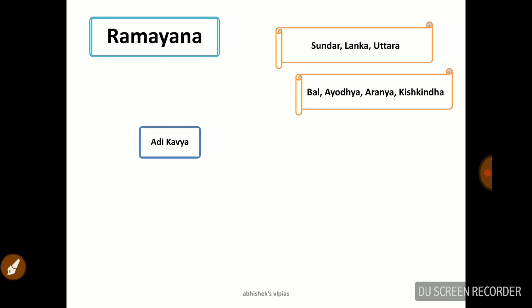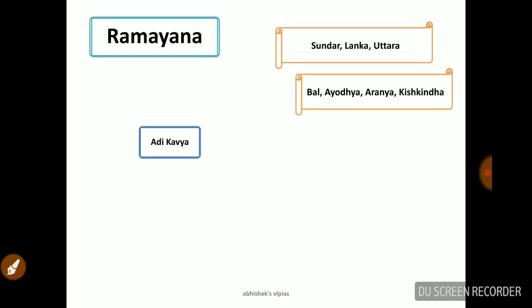So here we have to remember the name kandas. In Ramayana, it is kanda. Which are those kandas? Sundara kanda, Yuddha kanda, Uttara kanda, Bala kanda, Ayodhya kanda, Aranya kanda, Kishkinda kanda. Okay, so it starts from Bala kanda.